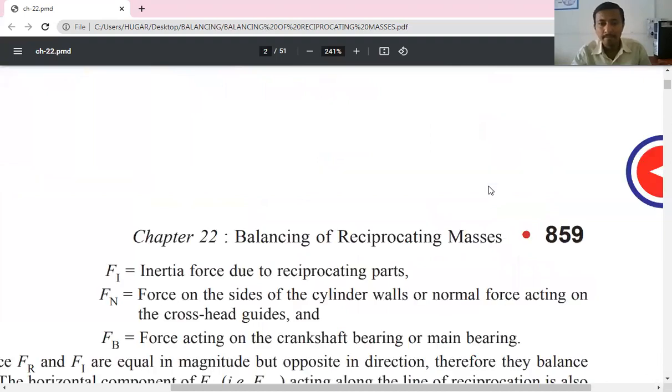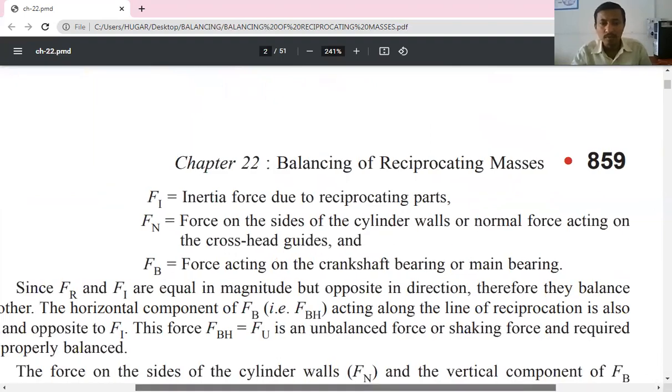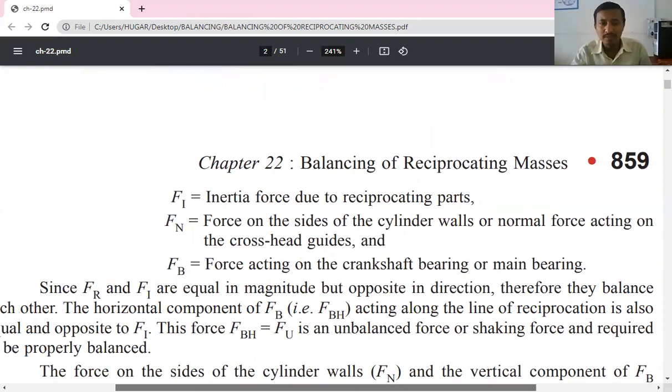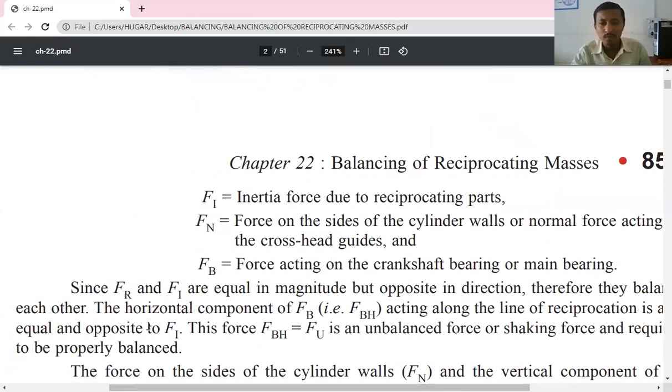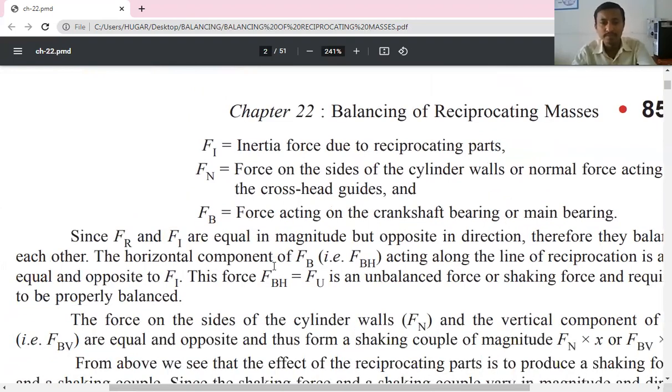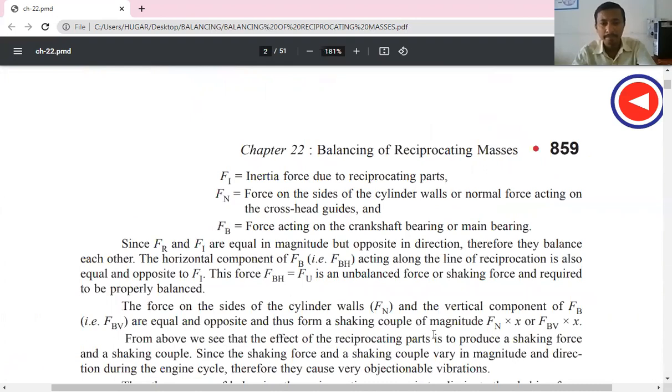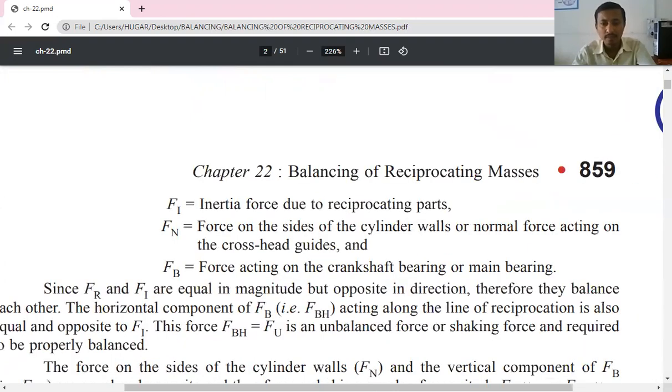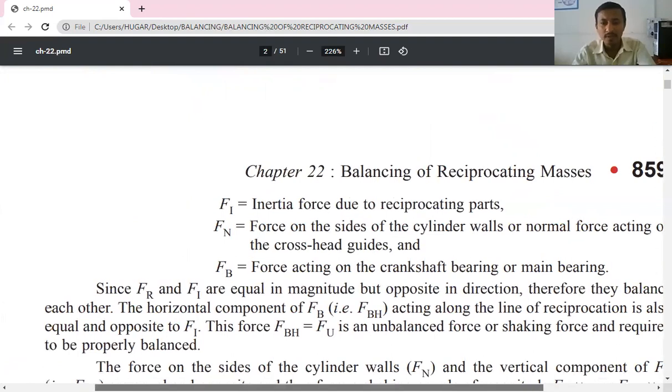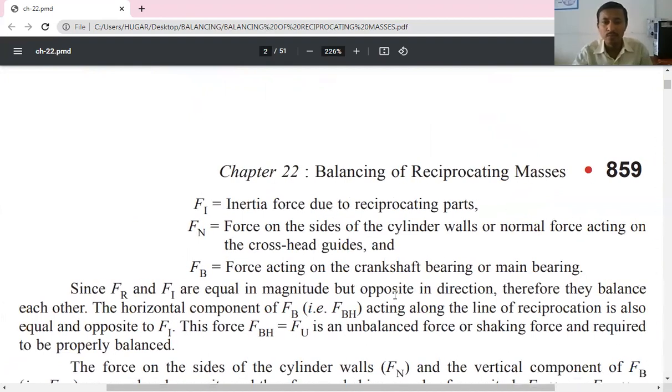So now we can see, whatever I explained in the figure, Fr and Fi are equal in magnitude and opposite in direction.